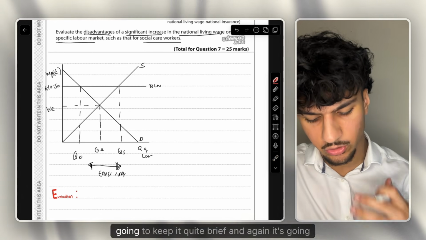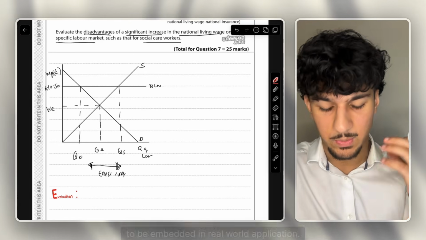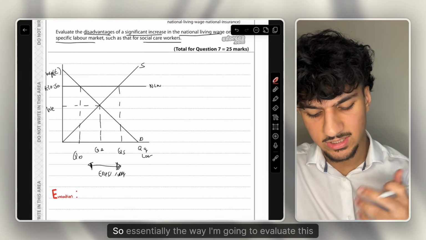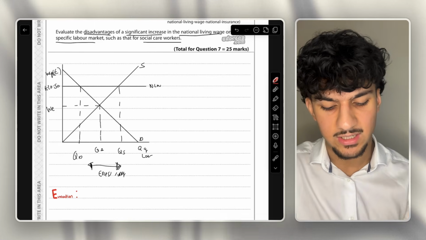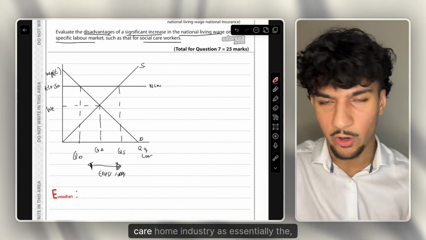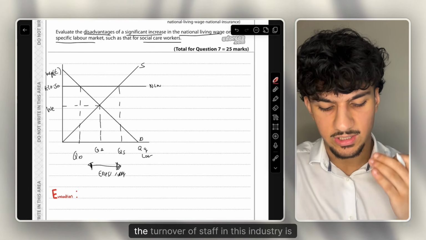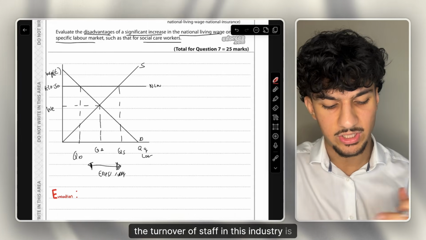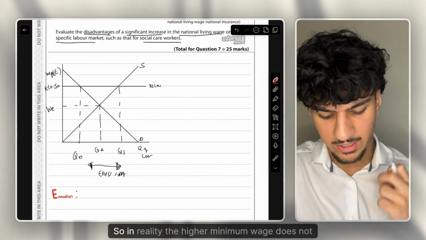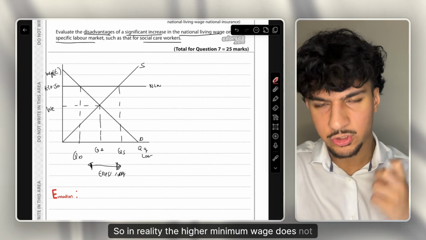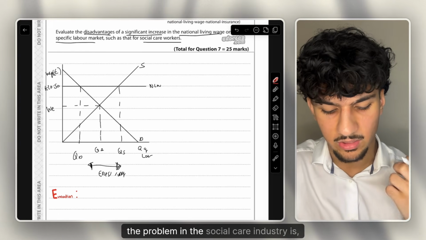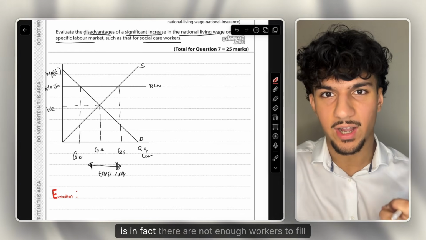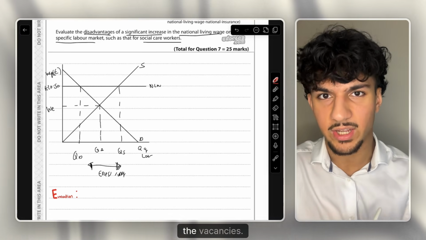Moving on to evaluation, I'm going to keep it quite brief, and again it's going to be embedded in real world application. So essentially the way I'm going to evaluate this is talking about the turnover in the social care industry, in the care home industry, as essentially the turnover of staff in this industry is extremely high. So in reality, the higher minimum wage does not actually cause excess supply, does not cause unemployment, as the problem in the social care industry is in fact there are not enough workers to fill the vacancies.